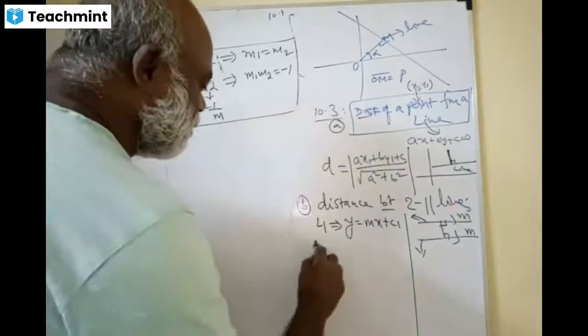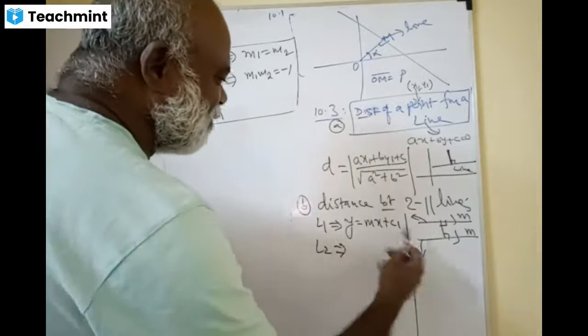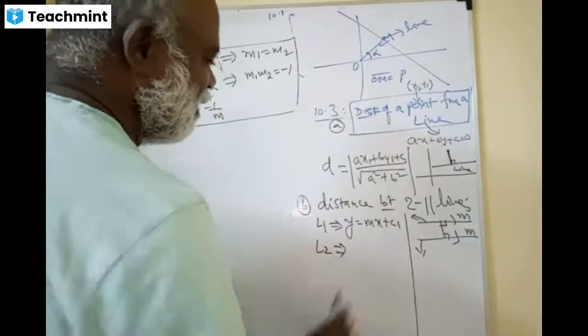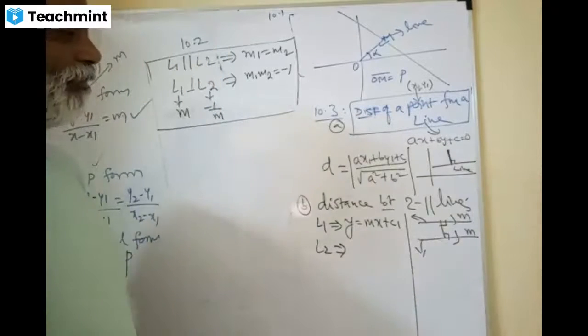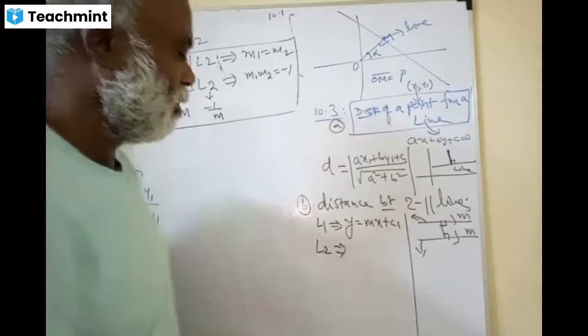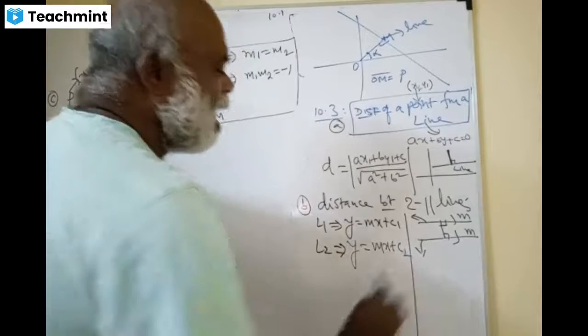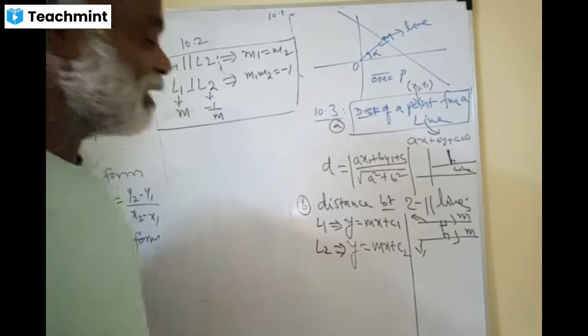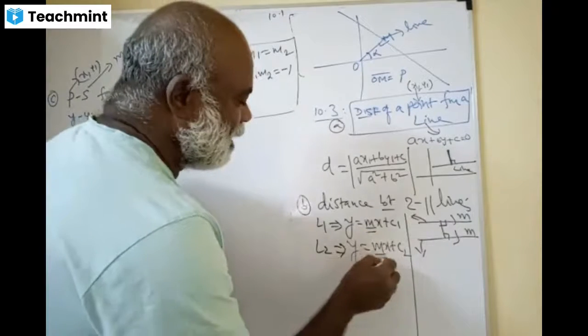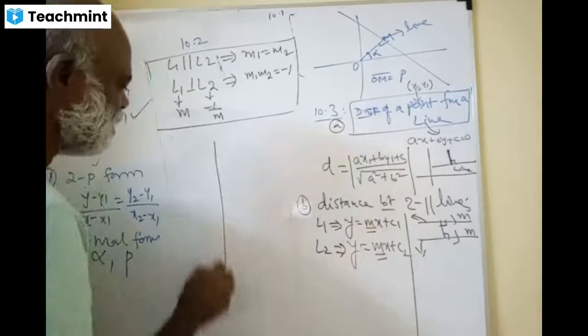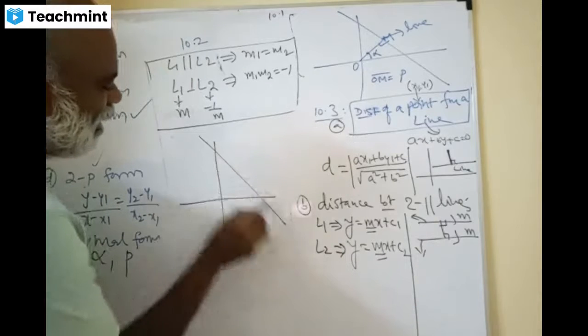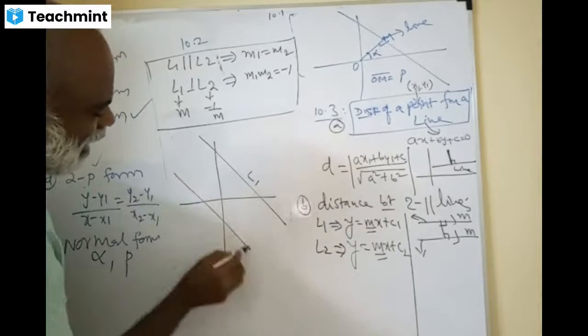What is the equation of the second line? Y equal to mx plus c2. Brilliant. Because they are parallel lines, their slopes are the same. This is line L1. This is line L2.